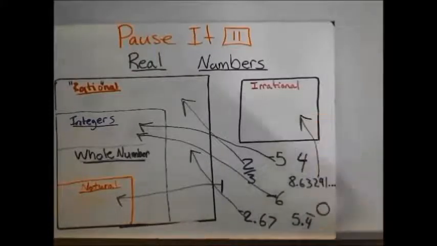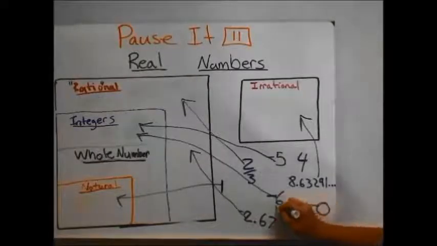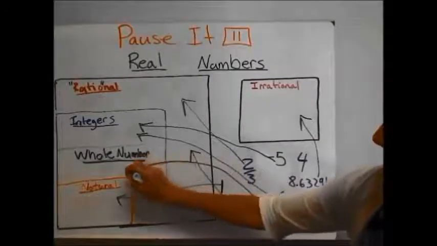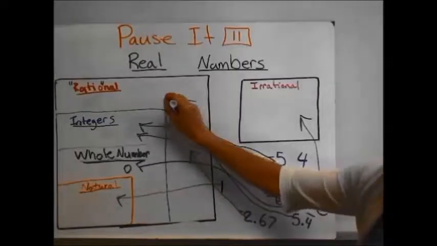That's going to go in irrational numbers. 0, you would put in your whole number category. And 5.4 repeating. This is repeating, and so I know that repeating decimals make sense, and that would fit in the rational number category.